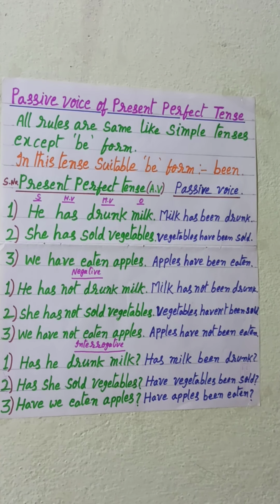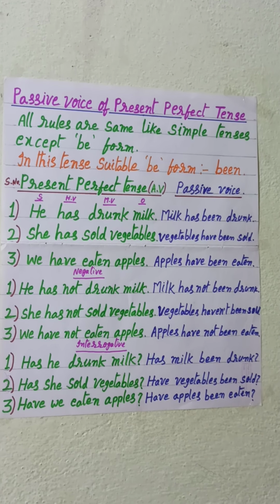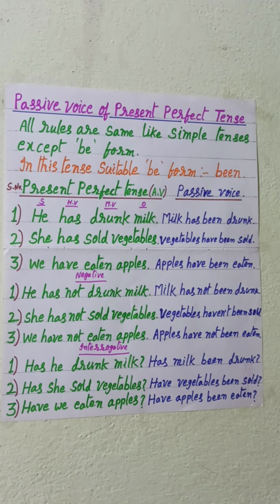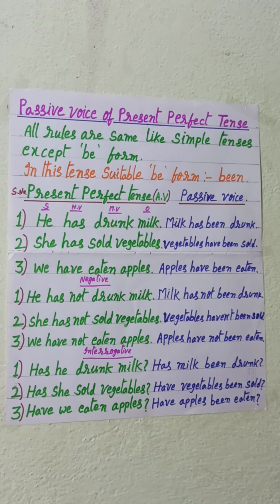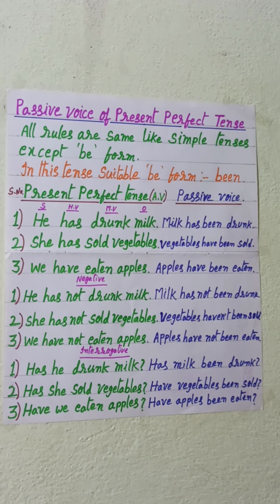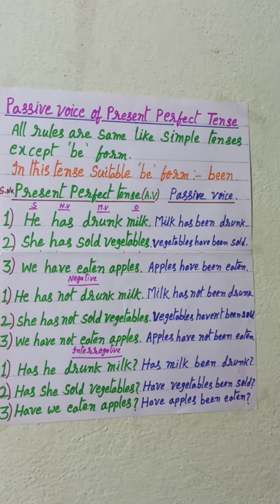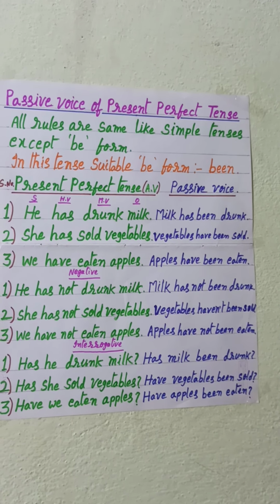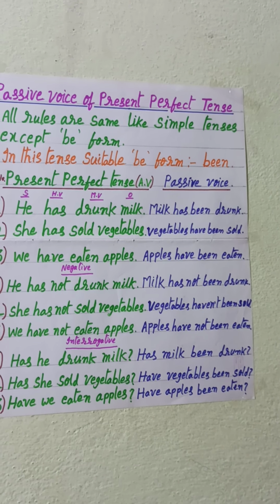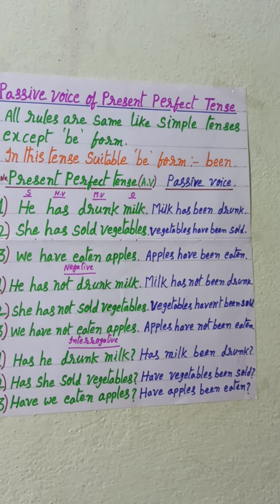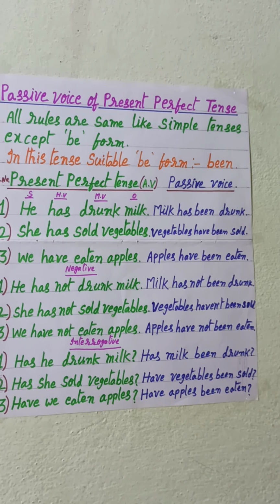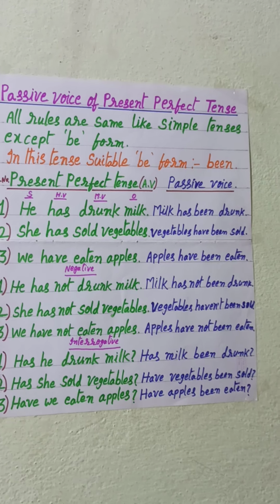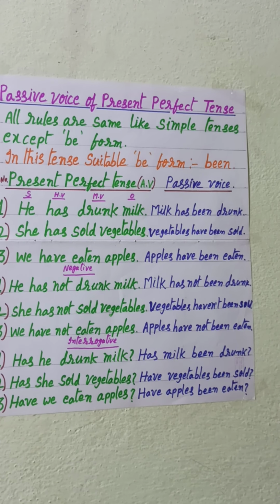Here the subject we is plural, so have is also a plural verb. The passive voice: apples have been eaten. Here apples is also plural, so the helping verb is also plural, that is have.